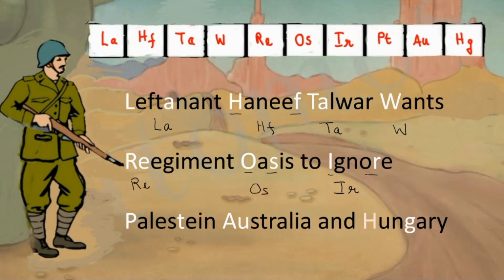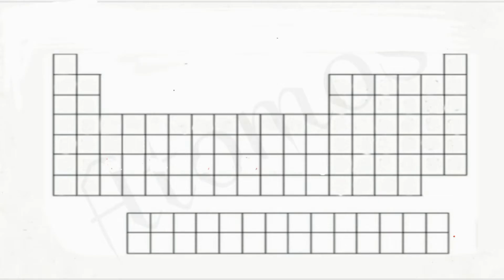Iridium. And Palestine, easy to remember, that is platinum. Australia, that is gold, Au. And Hungary, that is mercury. Will you memorize this? You should. Memorizing the shortcut, we are going to write all the elements of 5D series in the order.